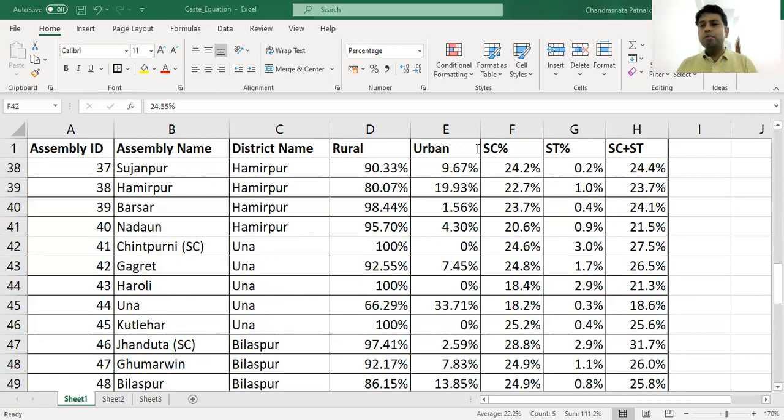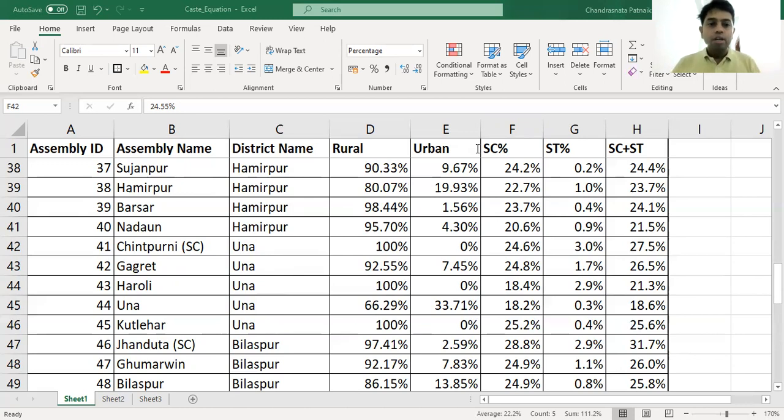Brahmin and Rajput together are 50% of Himachal's total population. So I'm mentioning the population outside the Brahmin and Rajput. To conclude on the Brahmin and Rajput population, we need to do a little bit more exercise. We are doing it booth-wise, trying to identify the population of every community at each booth. So probably after a month or two, I will come up with all these details.